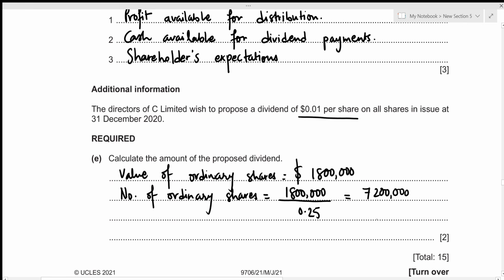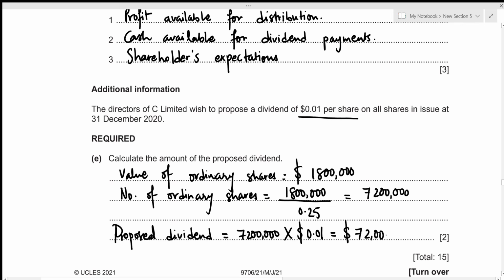All right, now we have the total number of shares. In order to figure out the total dividend, we just need to multiply the proposed dividend rate with the number of shares. So proposed dividend is going to be the number of ordinary shares into the proposed dividend rate, which is 0.01. So this gives us the total proposed dividend of 72,000. Alright, this concludes the fifth part as well as this question.